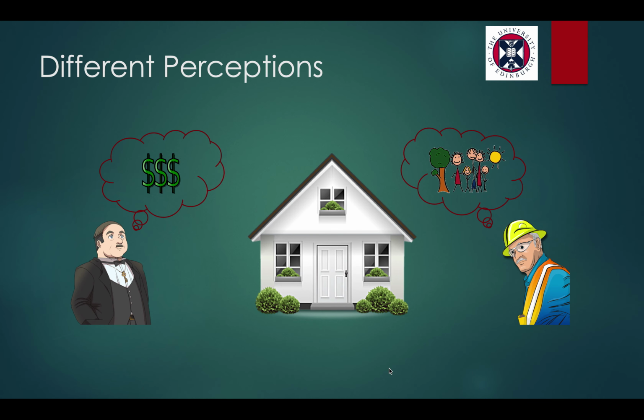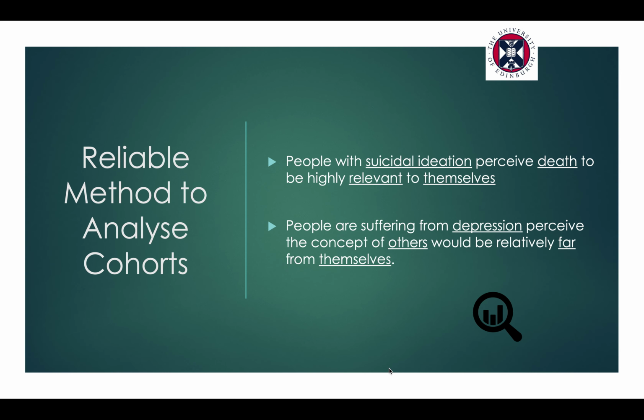Let's start with a question. How would different groups of like-minded people think about this concept of home? Some would associate home with wealth, others would associate home with family, and the second case would be more common with people who have to work away from home. So basically, the goal in our work is to present a method to analyze a given cohort.